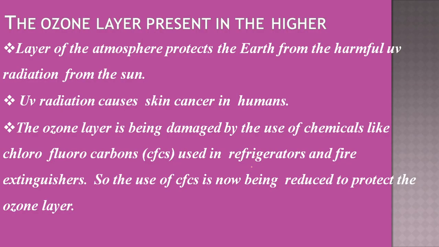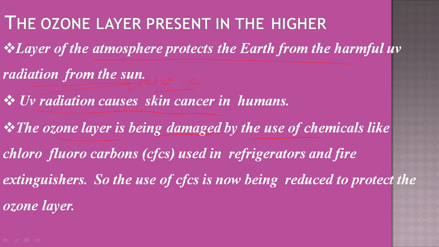So what is exactly happening? There is a depletion in the ozone layer. Depletion means damage in the ozone layer. This layer of the atmosphere protects the earth from harmful UV radiation from the sun. UV radiation causes skin cancer in human beings, especially UVC. UVC is responsible for causing cancer. The ozone layer is being damaged by the use of chemicals.